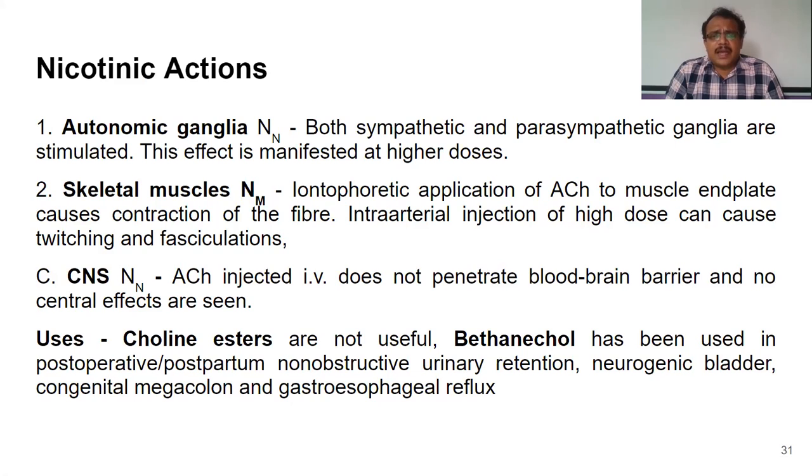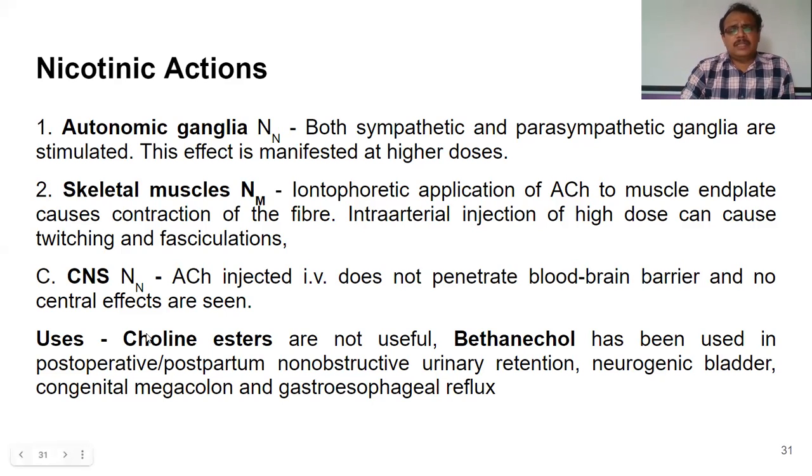Acetylcholine acts on the NN receptors, which are present on both sympathetic and parasympathetic ganglia, and it stimulates the postganglionic neuron. Postganglionic nerves are stimulated, whereas acetylcholine acts on NM receptors, which are present on the skeletal muscle, and this leads to contraction of skeletal muscles.